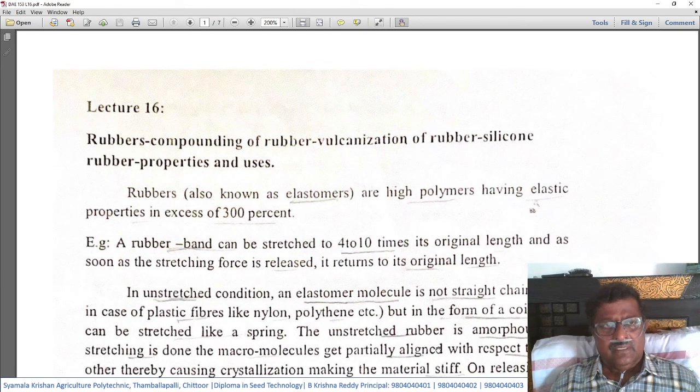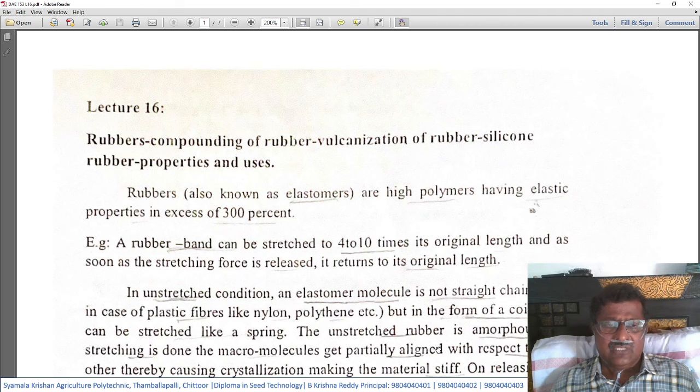So this lecture number 16 deals with rubbers and components of rubber, vulcanization of rubber, silicon rubber, properties and uses. So rubber is also known as elastomers. These rubbers are high polymers having elastic properties in excess of 300%.